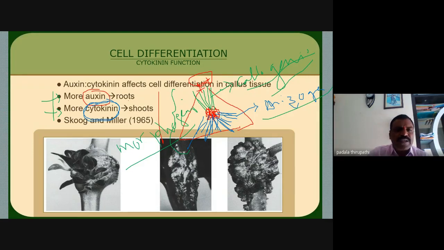If we add only cytokinins to the culture media, multiple shoots are produced from the callus. This entire experiment was proved by Skoog and Miller in 1965.